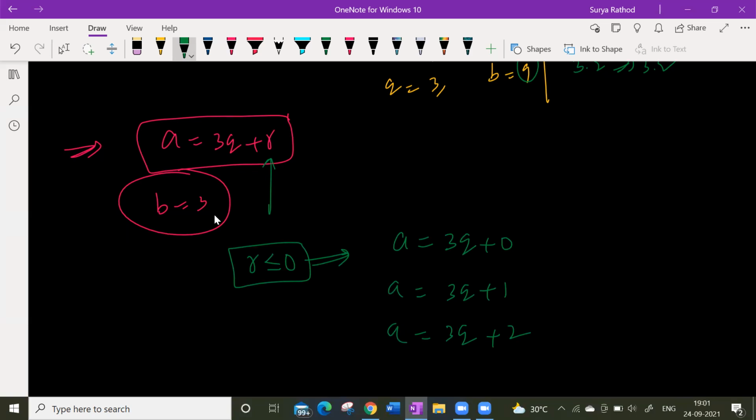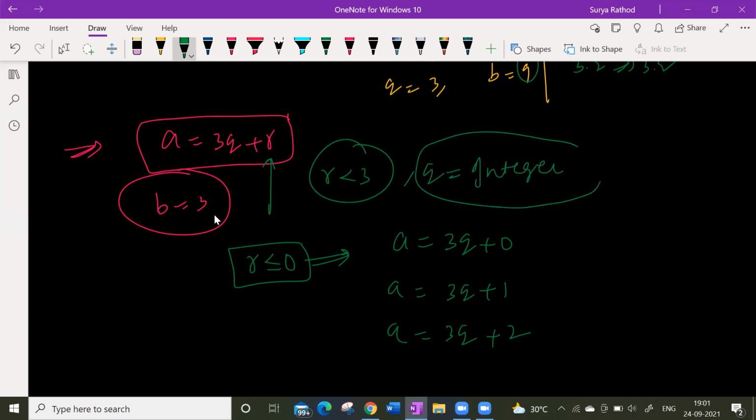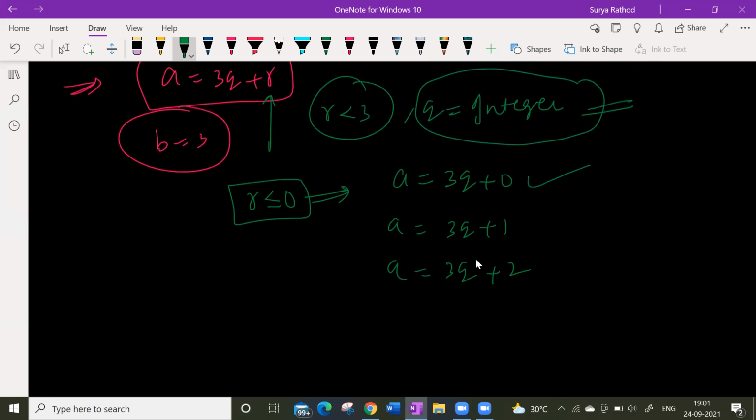Or else you say that 0 is less than or equal to r, and r is less than 3 here, and q is some integer. In such a case, a is equal to 3q, a is equal to 3q plus 1, a is equal to 3q plus 2, for some integers q.